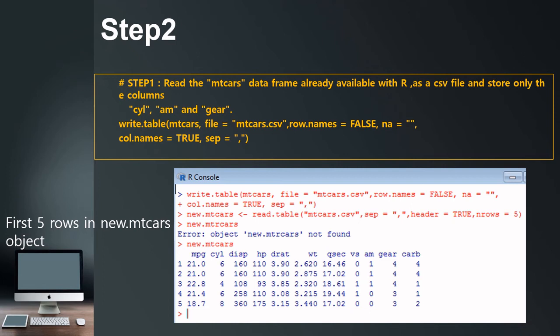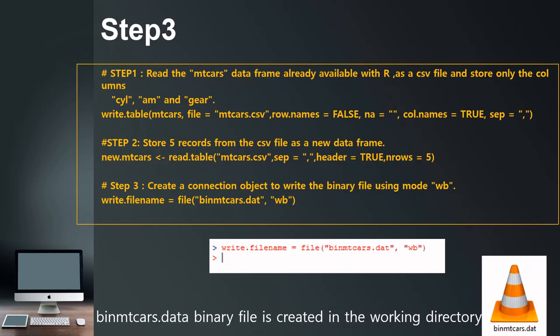I am going to write to this mtr csv file, which is empty currently, and I am going to write only 5 records available in the empty cars data frame. So these are the 5 records. It is written here. Now step 3.